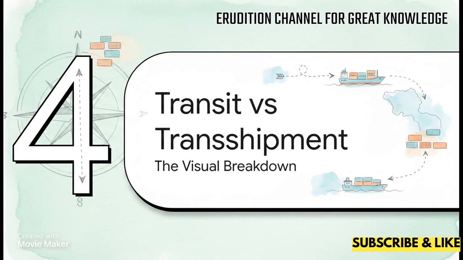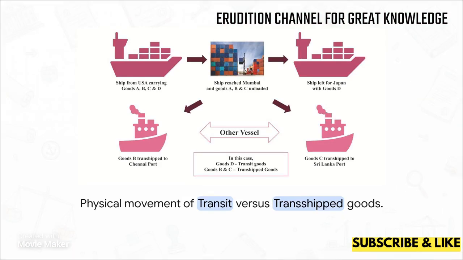Section 4, Transit versus Transshipment, the visual breakdown. If you always find yourself mixing up transit and transshipment, this is going to be your lifesaver. Let's track the physical movement. Imagine a ship arrives in Mumbai from the USA. Goods marked D stay right where they are, bolted to the deck of that exact same ship, heading onward to Japan. That is transit. Meanwhile, goods B and C are physically unloaded in Mumbai and hoisted onto entirely different vessels heading to Chennai and Sri Lanka. That, my friends, is transshipment.